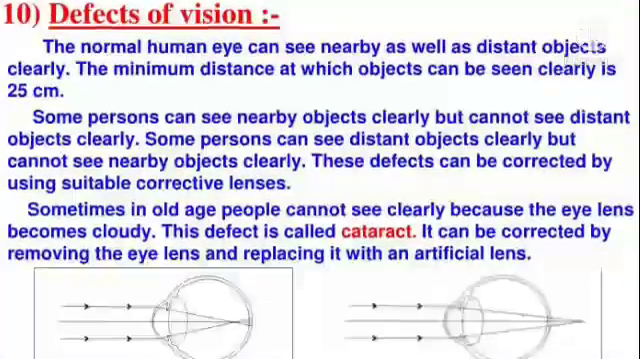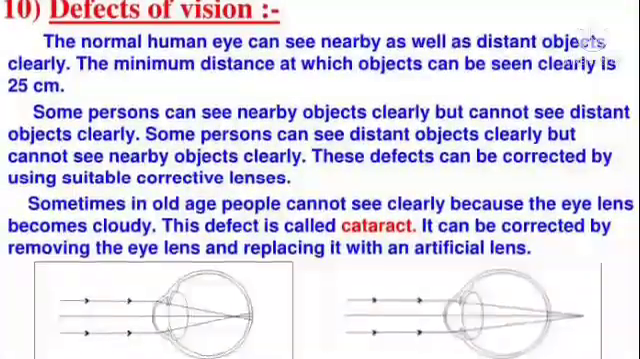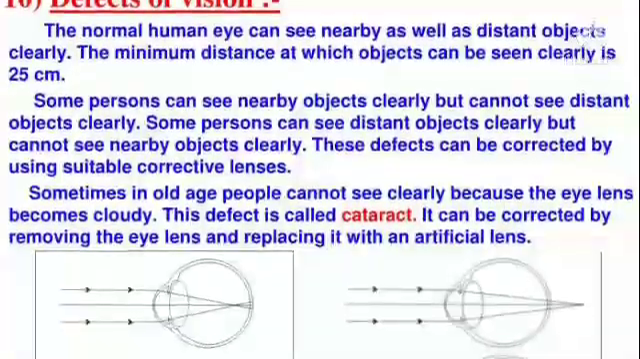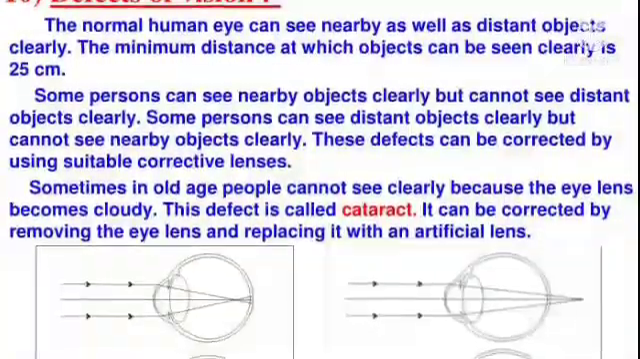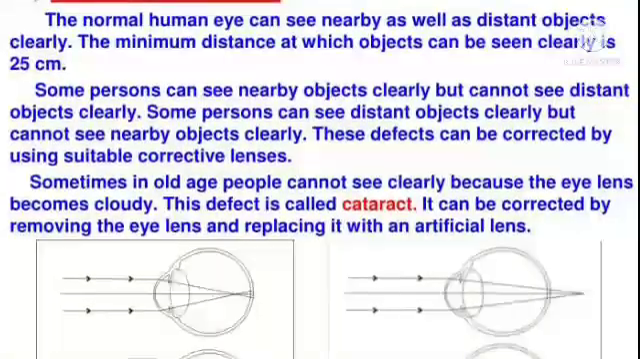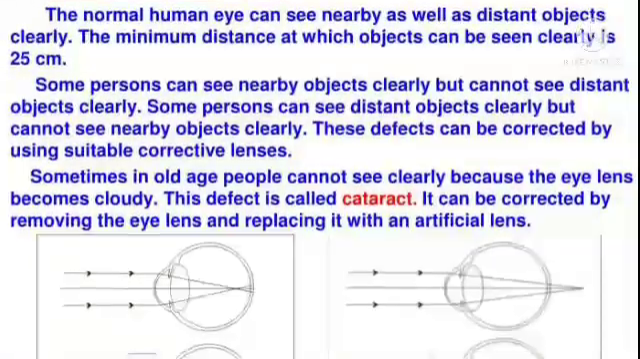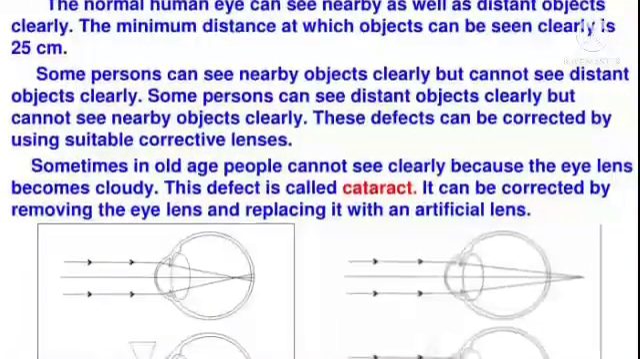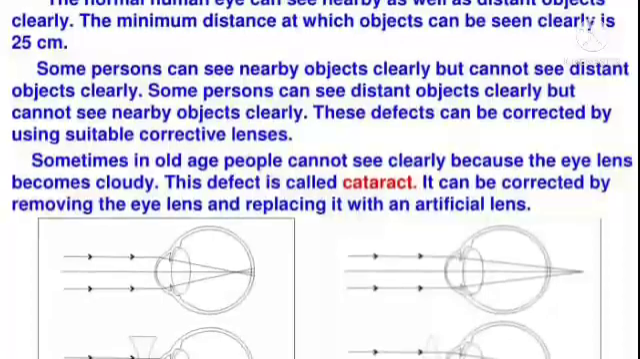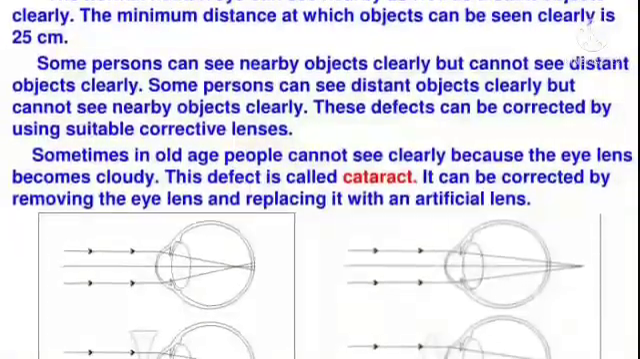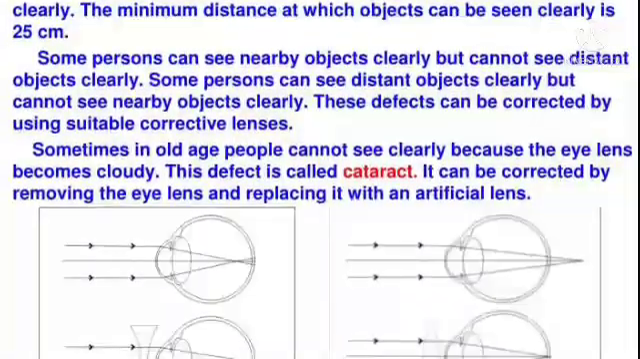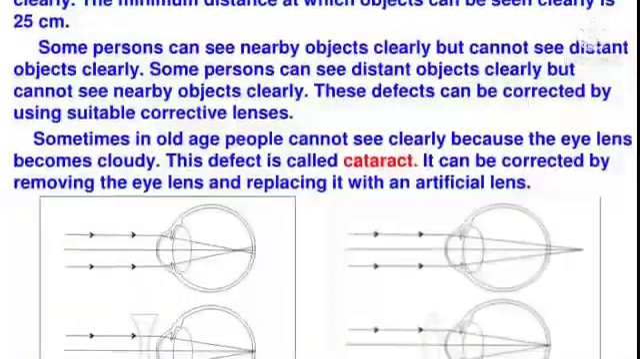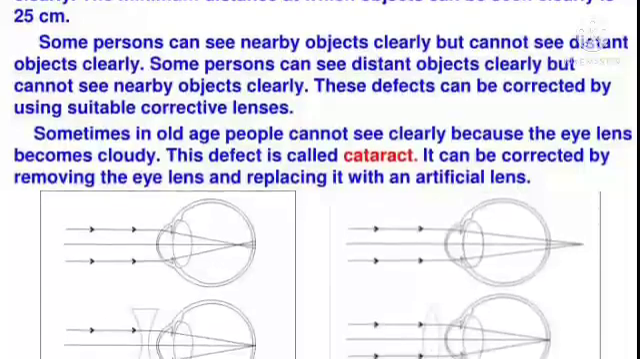Defects of vision. The normal human eye can see near as well as distant objects clearly. The minimum distance at which objects can be seen clearly is 25 cm. Some persons can see nearby objects clearly but cannot see distant objects clearly. Some persons can see distant objects clearly but cannot see nearby objects clearly. These defects can be corrected by using suitable corrective lenses.